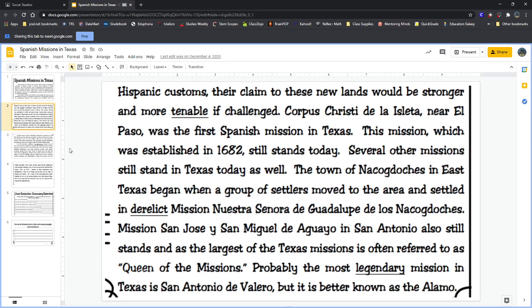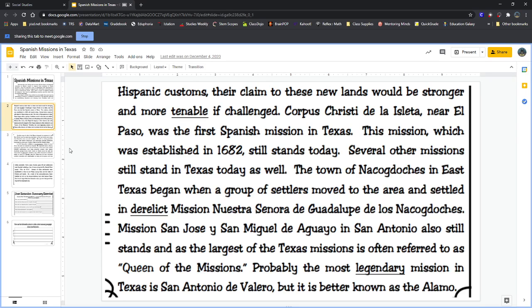Here we go. Corpus Christi de la Isleta near El Paso was the first Spanish mission in Texas. This mission, which was established in 1682, still stands today. Several other missions still stand in Texas today as well. The town of Nacogdoches in East Texas began when a group of settlers moved to the area and settled in derelict mission Nuestra Señora de Guadalupe de los Nacogdoches.